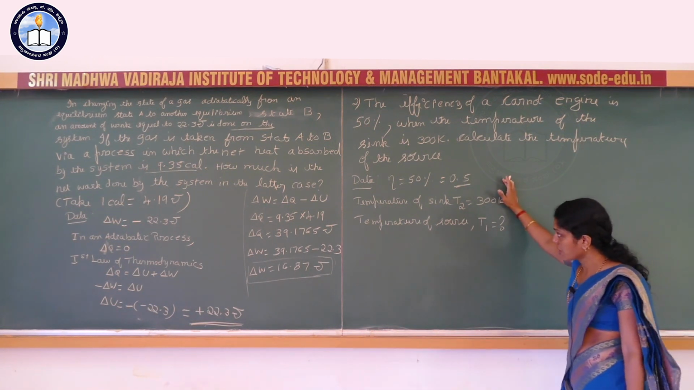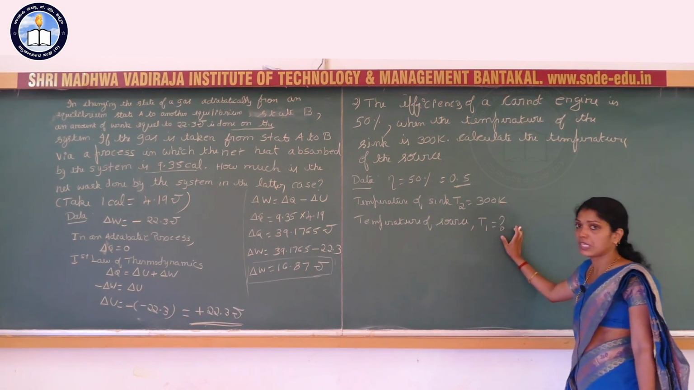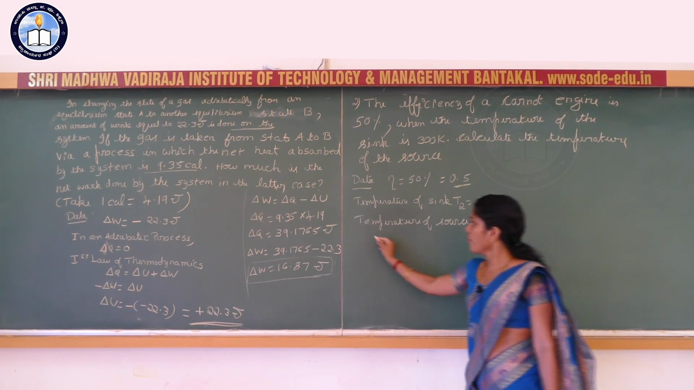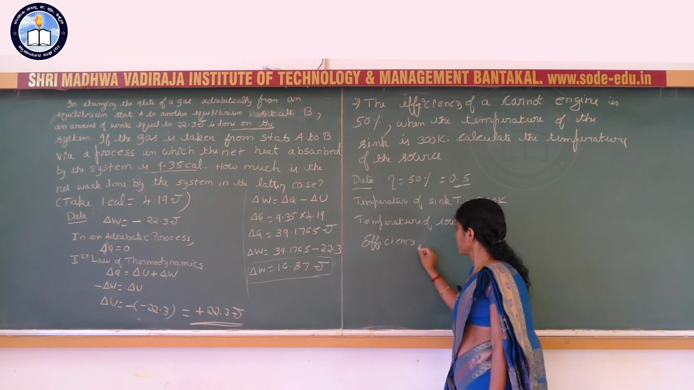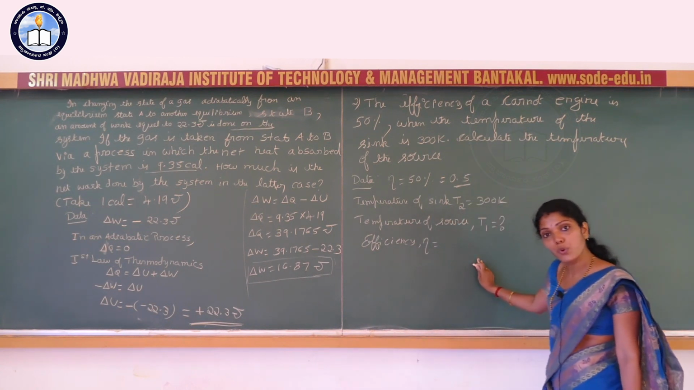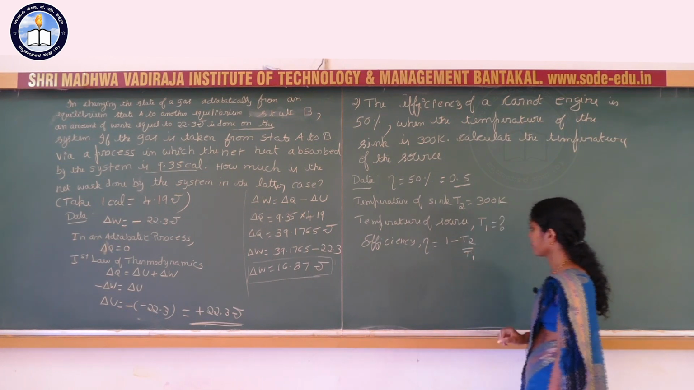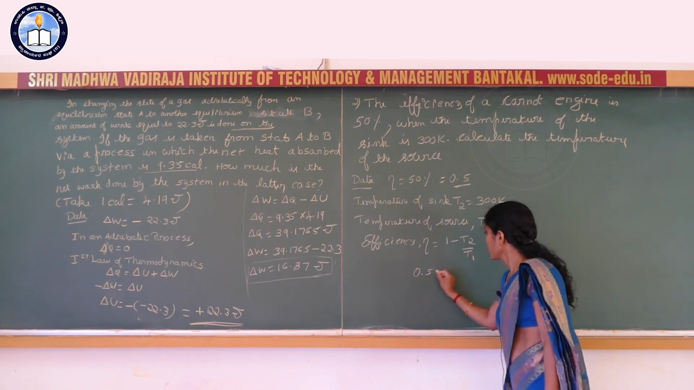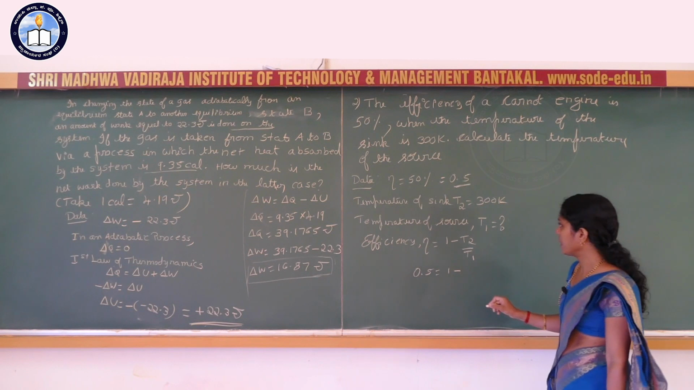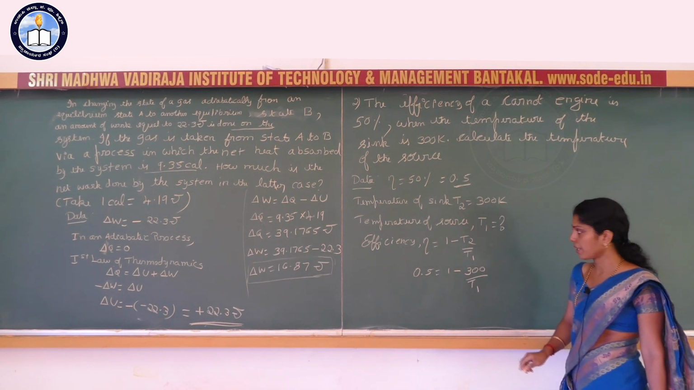They are given efficiency, they are given the temperature of the sink T2, you have to calculate what is T1. Simple relation. We know the expression for efficiency in terms of temperature of source and sink, 1 minus T2 by T1. Here efficiency 0.5 is equal to 1 minus T2, 300 divided by T1, you have to calculate.